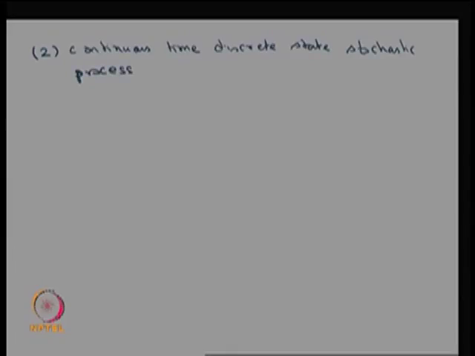That means the possible values of the parameter space are uncountably many values. Therefore, we get the continuous time, and the possible values of the state space are countably finite or countably infinite. Therefore, you get the discrete state. So, we will see a few simple examples of this type.